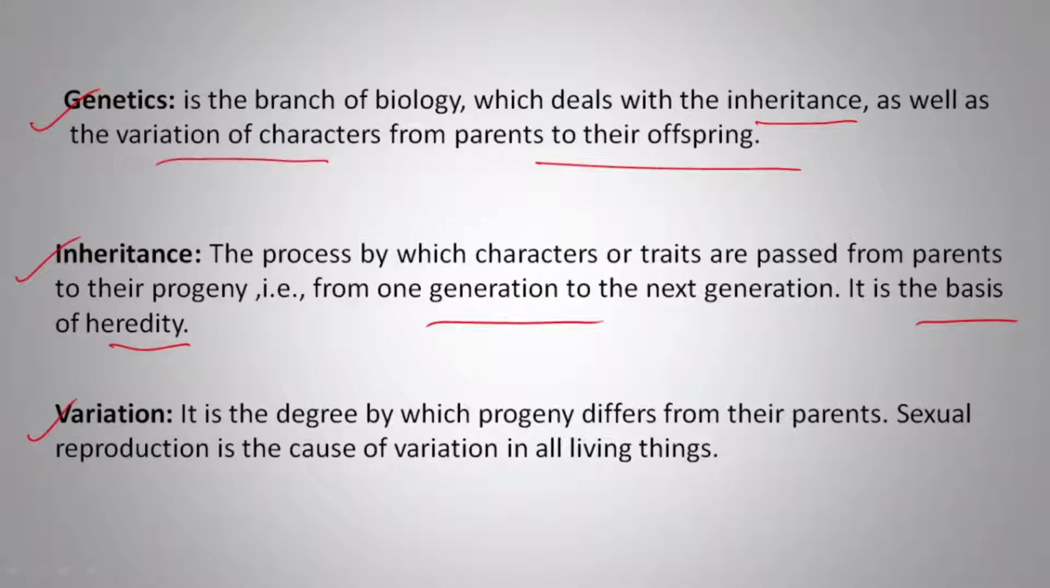And third, variation. It is the degree by which progeny differ from their parents, meaning how much they differ from their parents. Sexual reproduction is the main cause of variation in all living things.